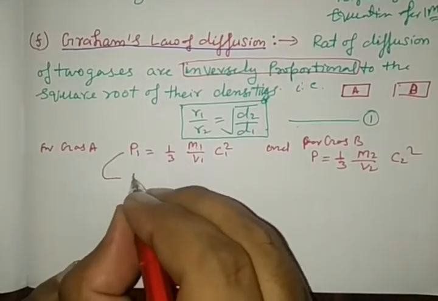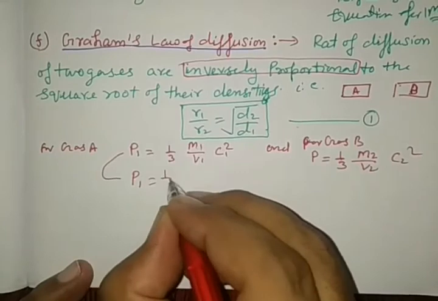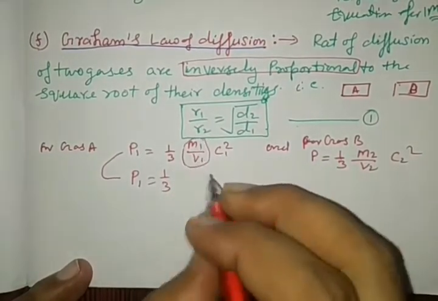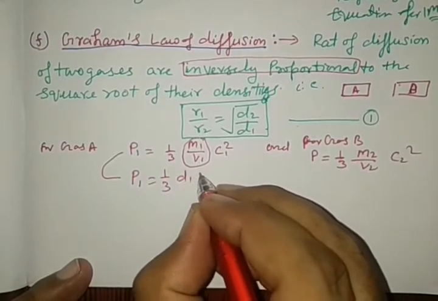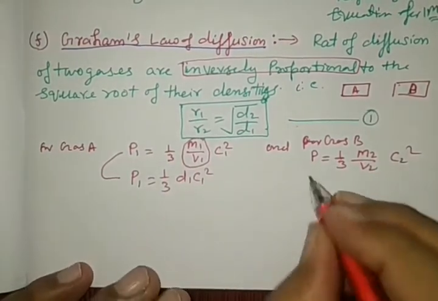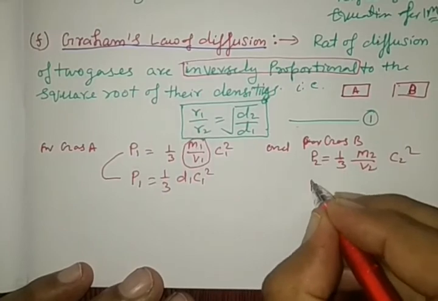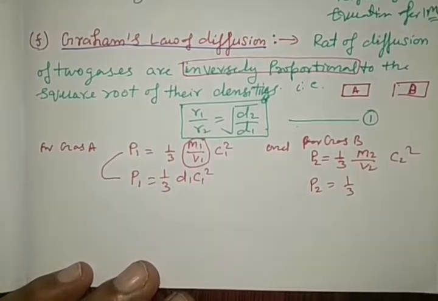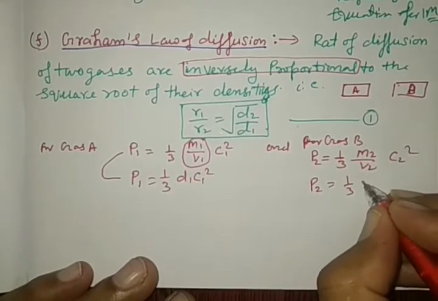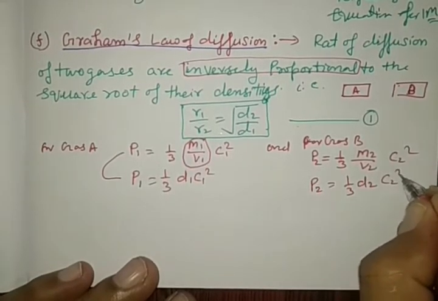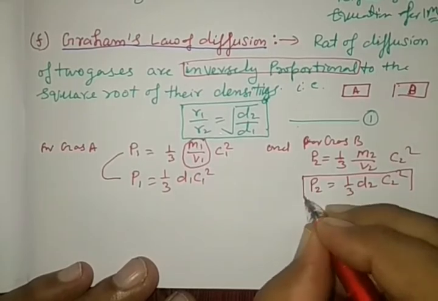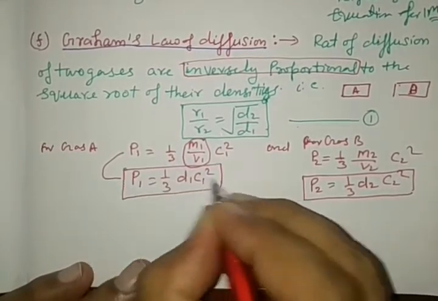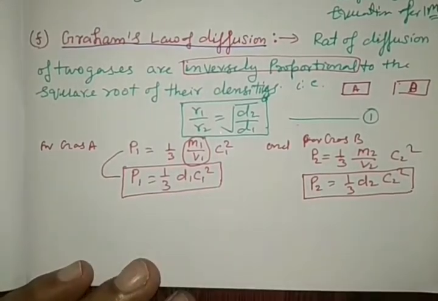This equation can be written as P1 is equal to 1 by 3 mass by volume, that is density, into C1 square. Similarly, P2 can be written for the second gas as 1 by 3 density of the second into C2 square. This is the kinetic gas equation for both gases A and B when both are kept